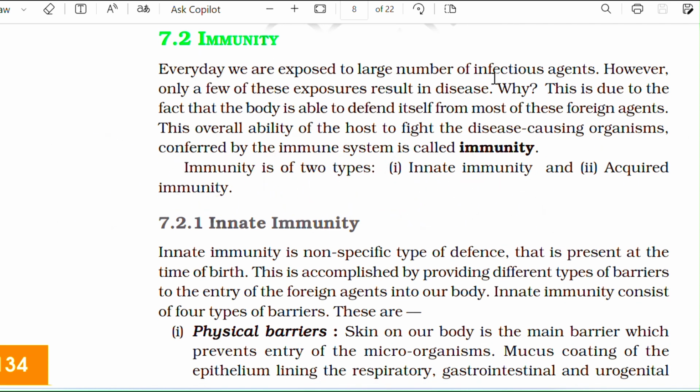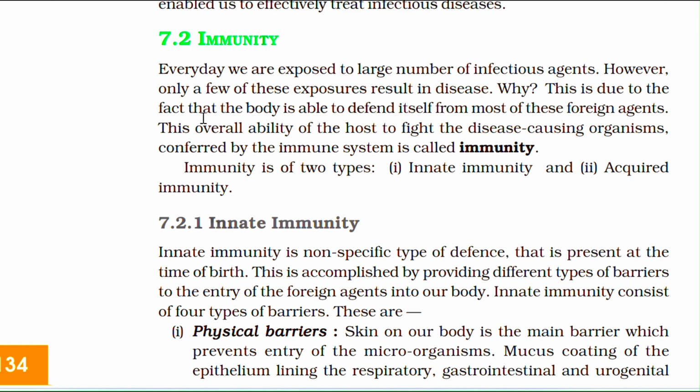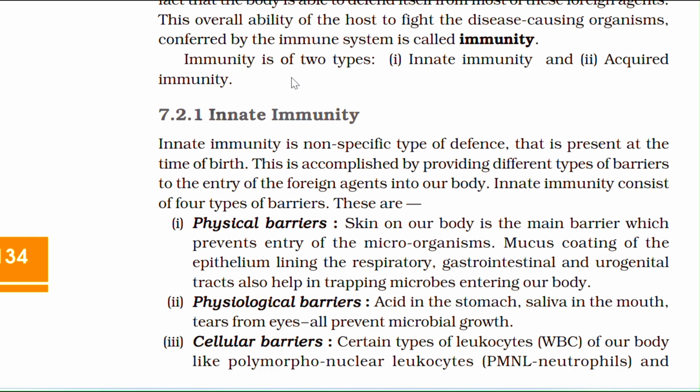Every day we are exposed to a large number of infectious agents. However, only a few of these exposures result in disease. This is due to the fact that the body is able to defend itself from most of the foreign agents. This overall ability of the host to fight the disease-causing organism, conferred by the immune system, is called immunity. Immunity is of two types: innate and acquired.